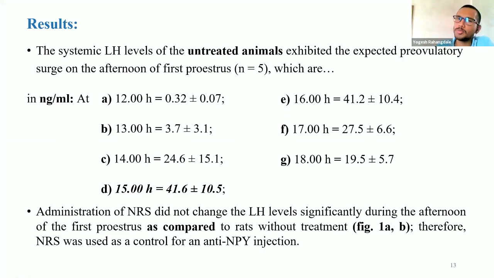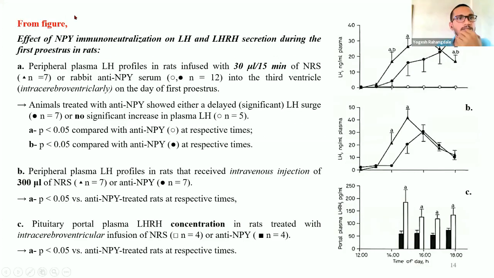And the administration of normal rabbit serum, which we have used in a control group, did not change the level of LH significantly during the afternoon of first proestrus as compared to the rats without treatment, that is, untreated animals. Therefore, NRS, that is normal rabbit serum, was used as a control for anti-neuropeptide Y injection. So we are considering it as a control. This is the result from the figure.